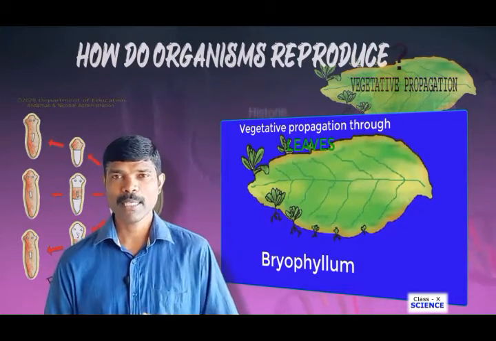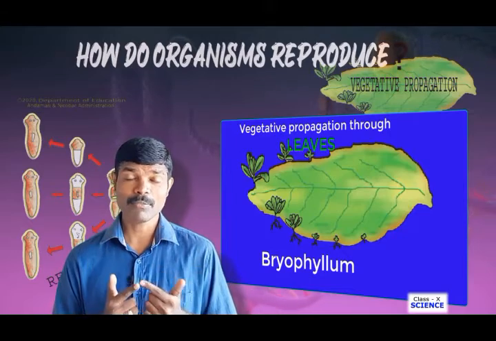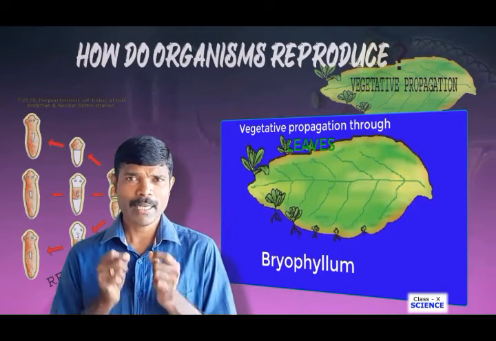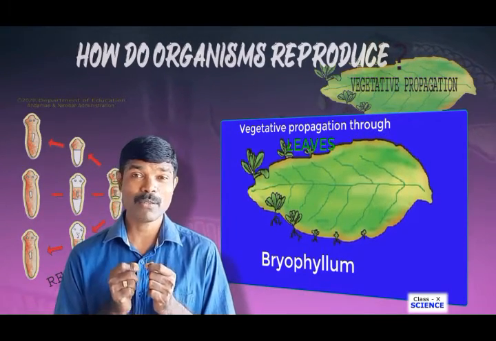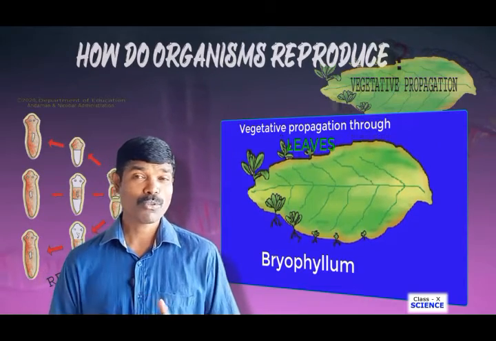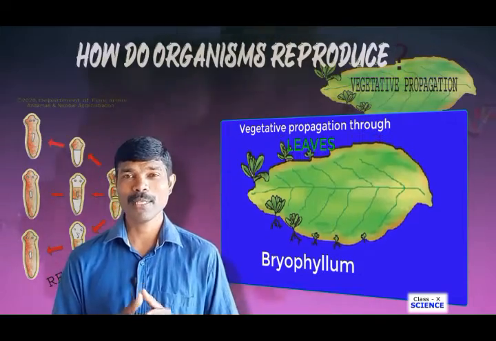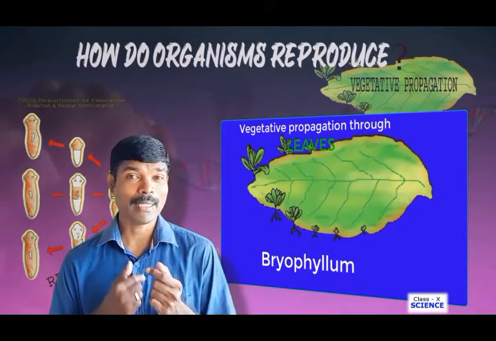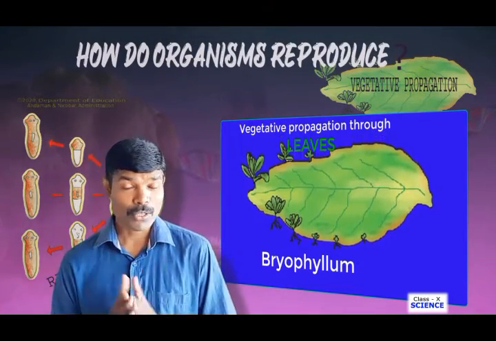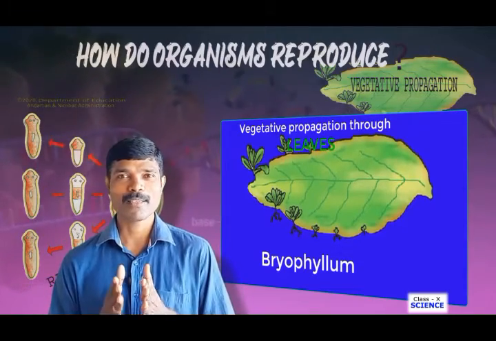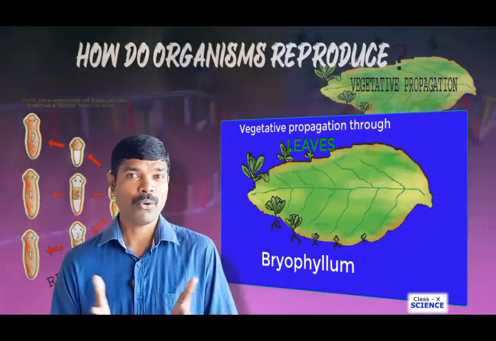You can see on the screen bryophyllum. At the edges of the leaves you can find the nodes and each node contains a regenerative cell or germ cell. When the nodes of the leaves are exposed to suitable conditions, each node will grow as a new individual. So this is how the reproduction takes place in the case of bryophyllum, through the leaves.